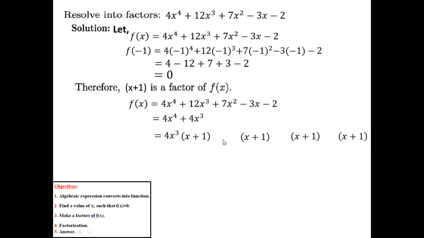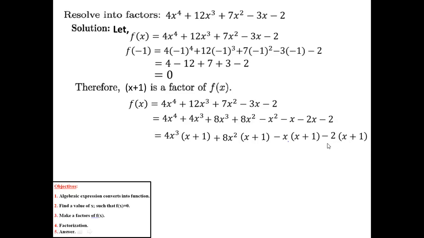Yes, 8. So 8x square, if we multiply in here 8x square, then we get 8x cube plus 8x square. But here it is given only 7x square, but we get here 8x square. So minus x, if we multiply here, then we get minus x square minus x. So this part is completed. Now here is minus 3x, but we get only minus x, so we need, yes, minus 2, then we get minus 2x minus 2. Clear?